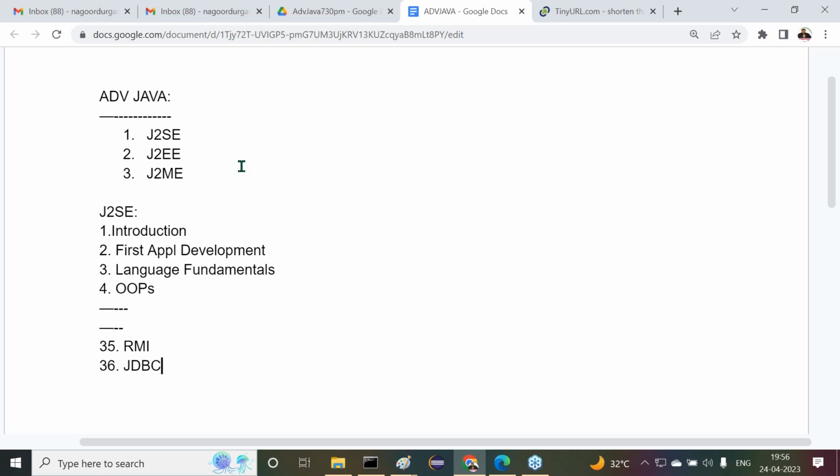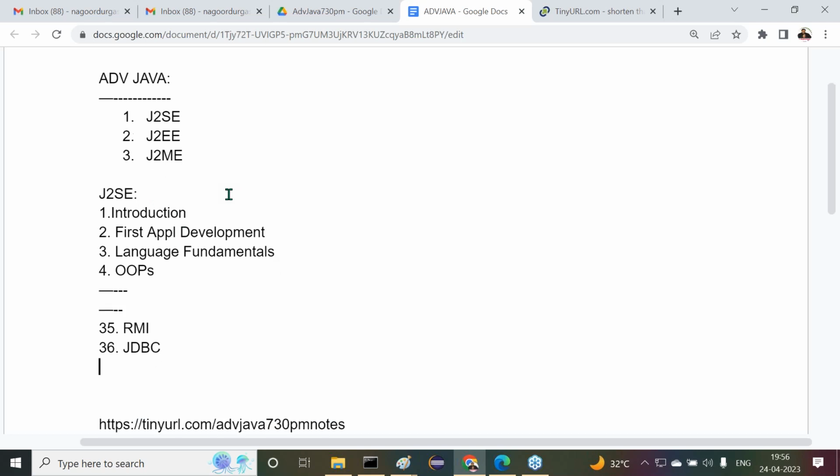Strictly speaking, JDBC is part of core Java. It is a part of J2SE, not in any other technology, not in any other content. Clear? Of course, there are Java 8 version features, Java 9 features, and so on, up to Java 20 features. Okay, fine. Leave it.